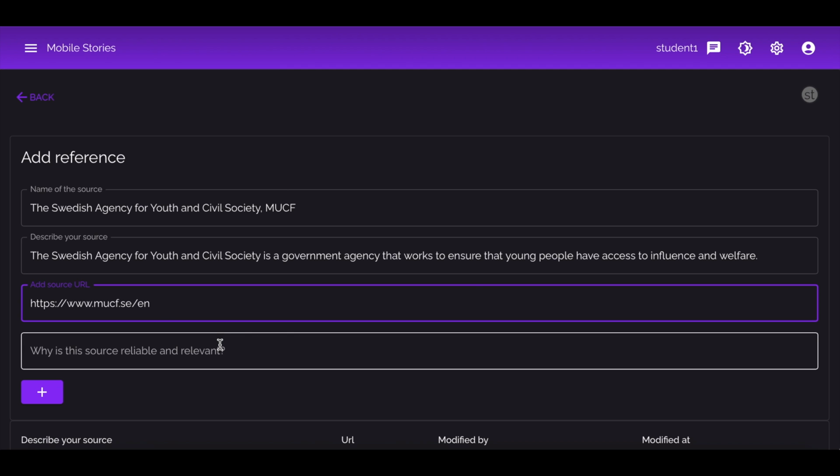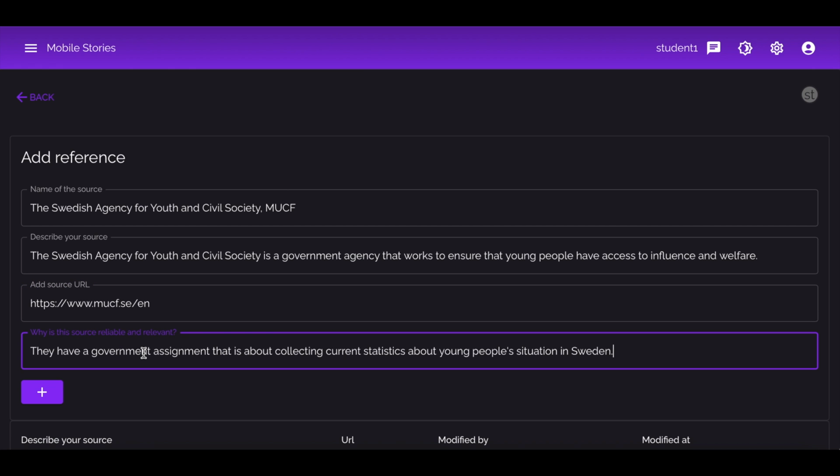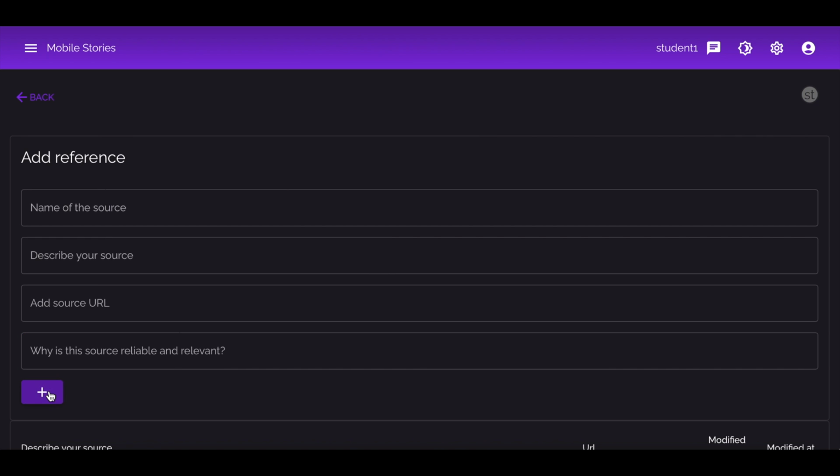Otherwise, leave it blank. In the last row, you need to describe why you think the source is credible, or in other words, why you think you can trust it. The name of the source, the description, and the link will appear at the bottom of your article if you publish it. The text in line 4 will not appear. Click on the button with the plus sign when you are done. You should add all the sources you use in the same way. Once you are done, press Back.